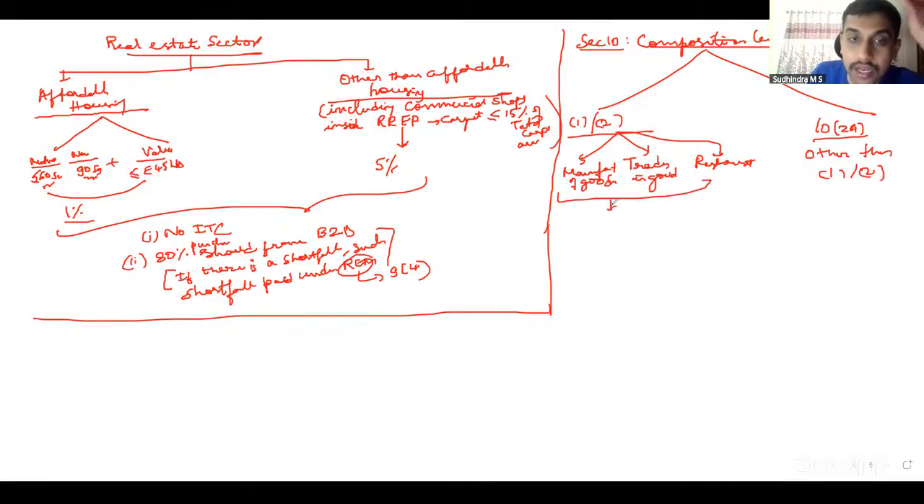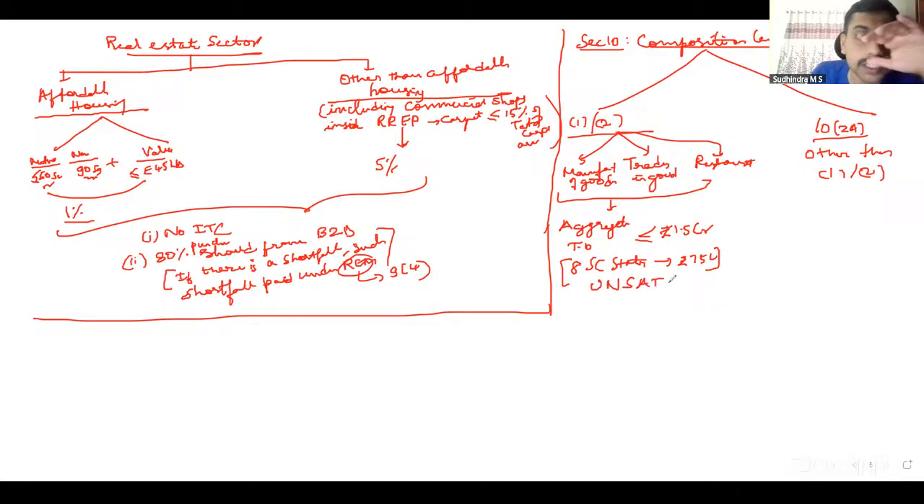10.1 and 10.2 can be applicable only if you are eligible, only if your aggregate turnover in the preceding financial year is up to rupees 1.5 crore. If it is those 8 special category states, then it is 75 lakhs. The 8 special category states, UN SAT M cube: Uttarakhand, Nagaland, Sikkim, Arunachal Pradesh, Tripura, Meghalaya, Mizoram and Manipur. So in such cases it is 75 lakhs.